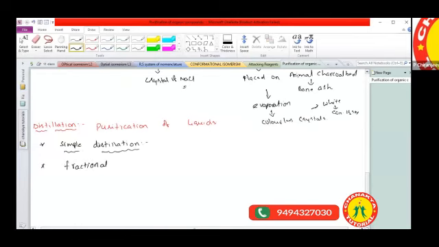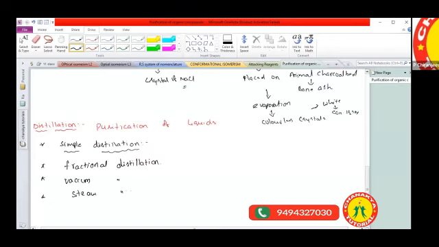The next one is called distillation under reduced pressure, or that we can call vacuum distillation. And the fourth one is called steam distillation.